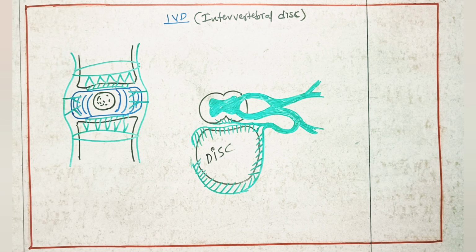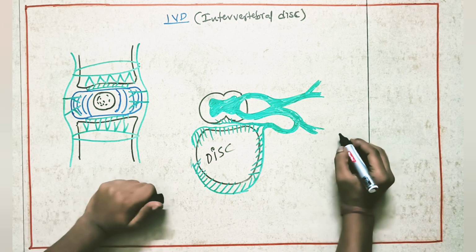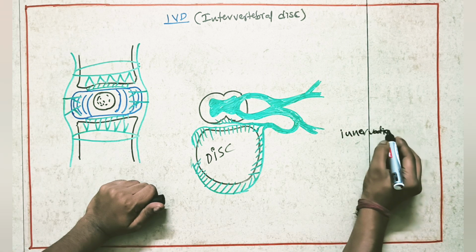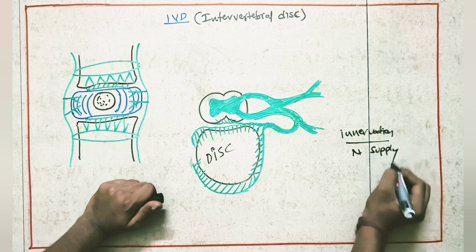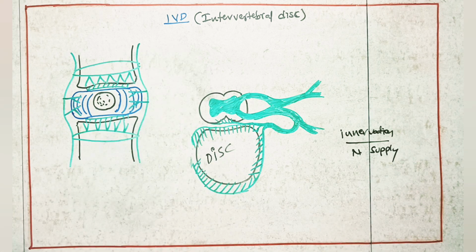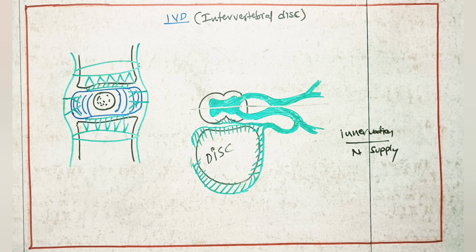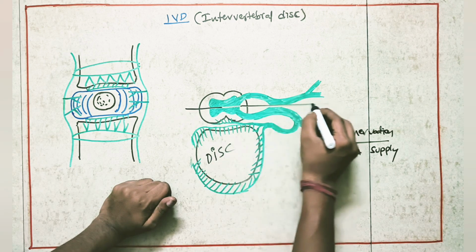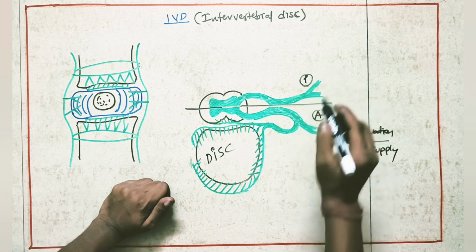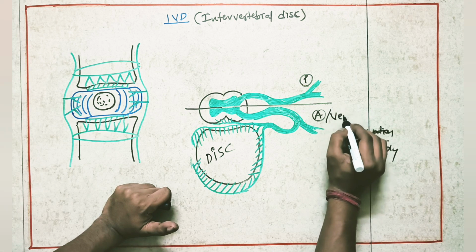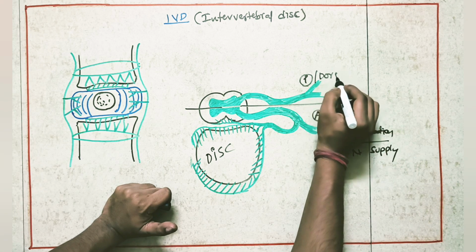So this is the point about innervation and nutrition of the intervertebral disc. Innervation is nothing but the nerve supply of the intervertebral disc. Here we have one spinal cord. If we divide the spinal cord into two portions, this is the anterior portion and this is the posterior portion. Anterior is nothing but ventral, and posterior is nothing but dorsal.